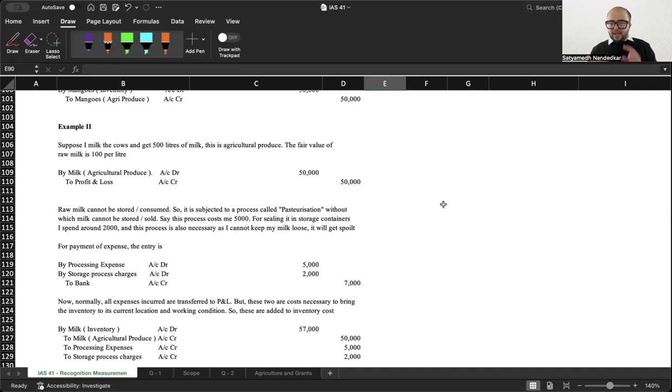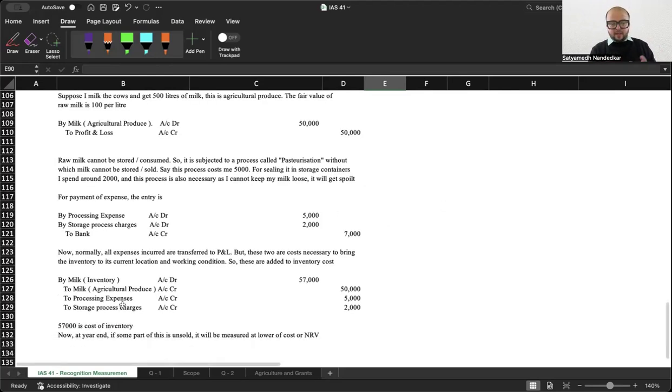But think about it. Unless the processing happens, the milk cannot be stored. And unless the milk is stored in containers, you cannot put it in the godown. So it will not come in a position where sale becomes possible. For bringing the milk to a condition where sale becomes possible, it is quite important that you incur the processing charges and the storage charges, and you pay for heating and everything else. All of these are costs which are necessary to bring the asset to its current location and working condition. So these will get added to the cost of inventory.